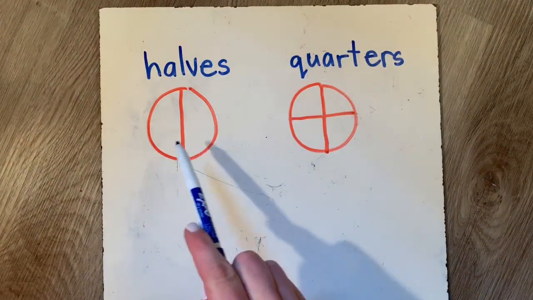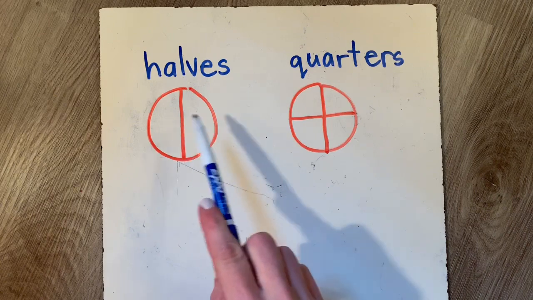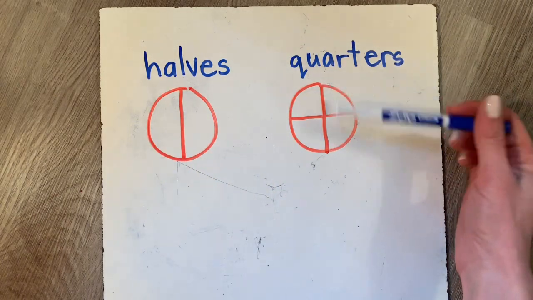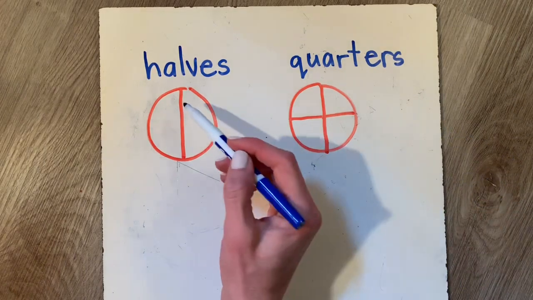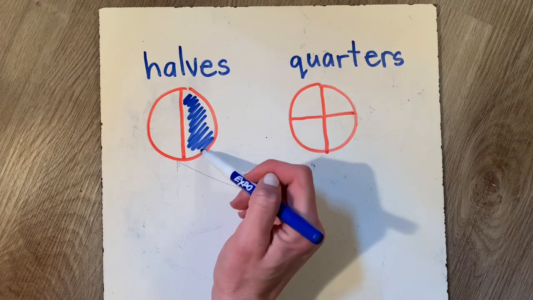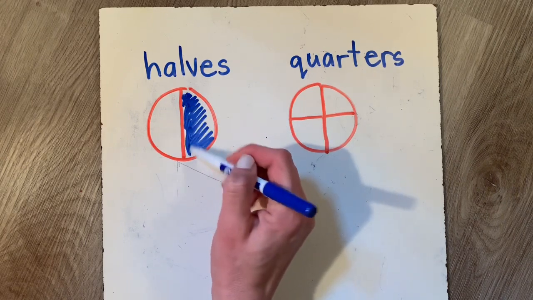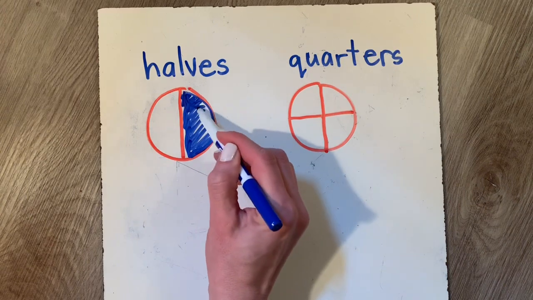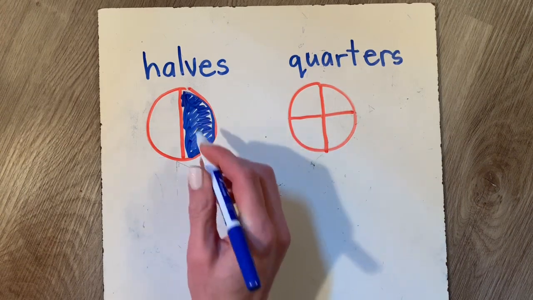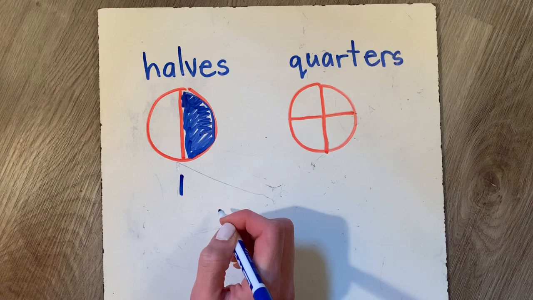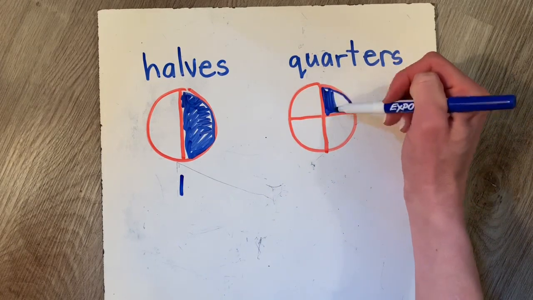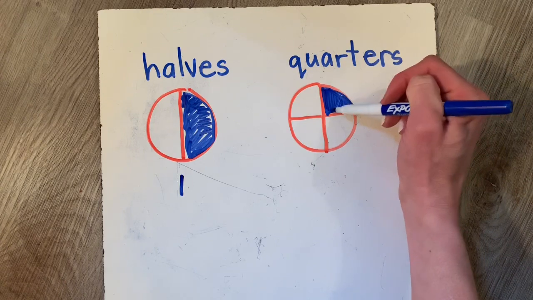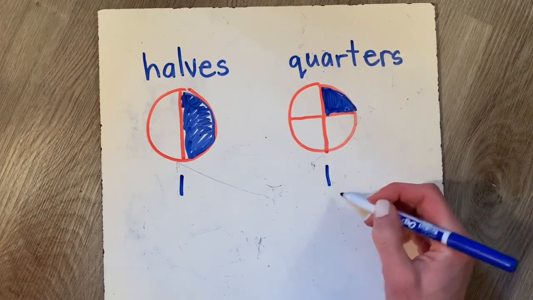Here we have a circle cut into 2 even pieces, so it's cut into halves. And here's a circle cut into 4 even pieces, so it is cut into quarters. But like I said earlier, what if I just want to talk about one piece, just 1/2? So we say I'm just talking about one piece. And here with quarters, I just talk about one piece too. They're different sizes because these are quarters and that's half, and just one piece.